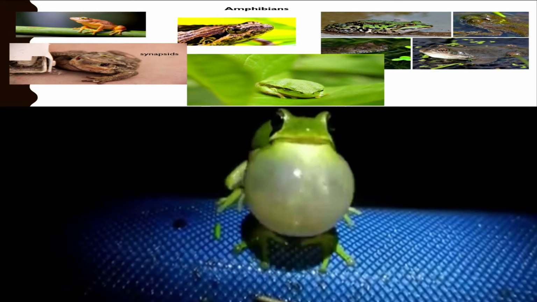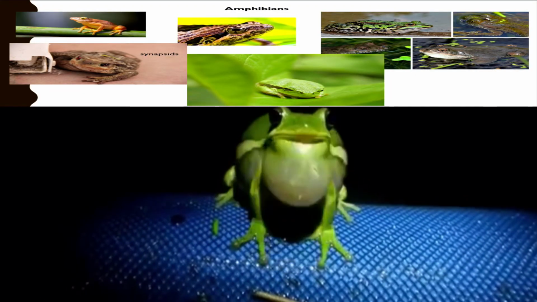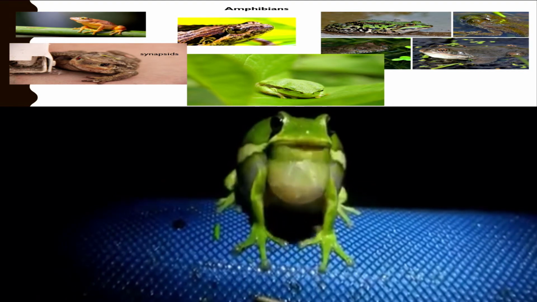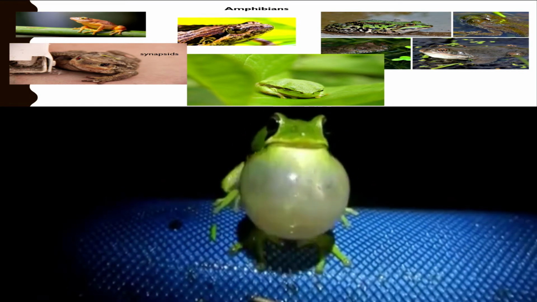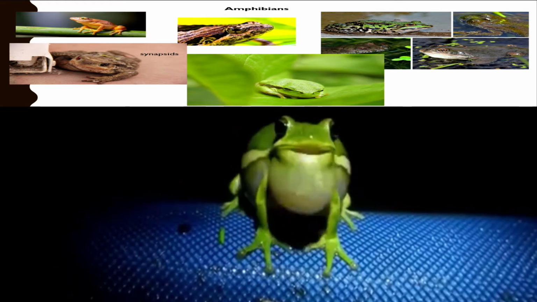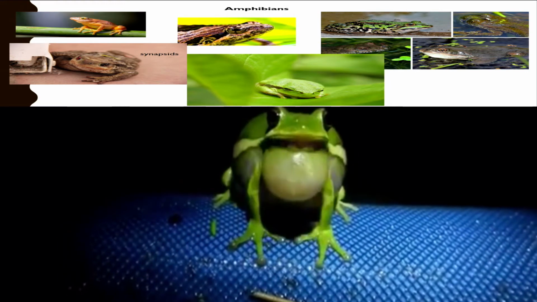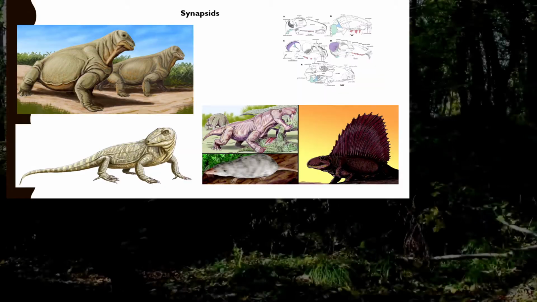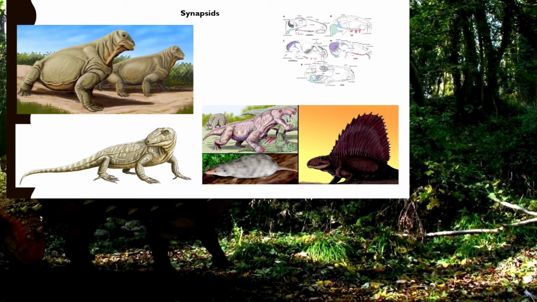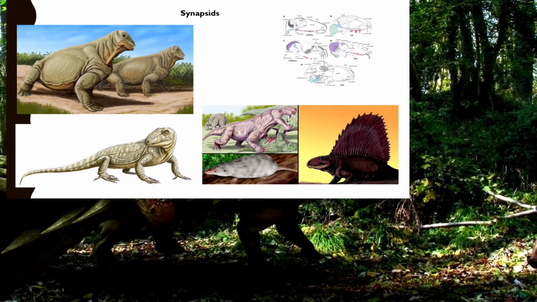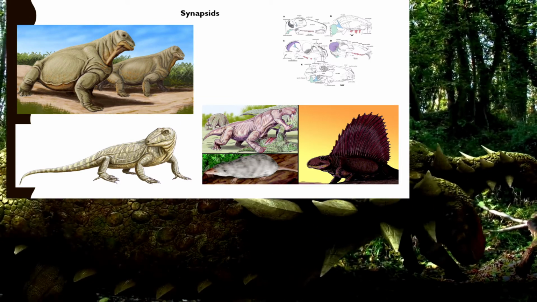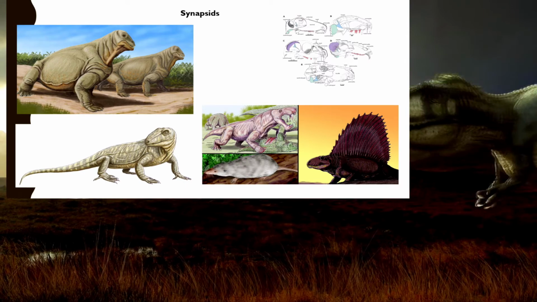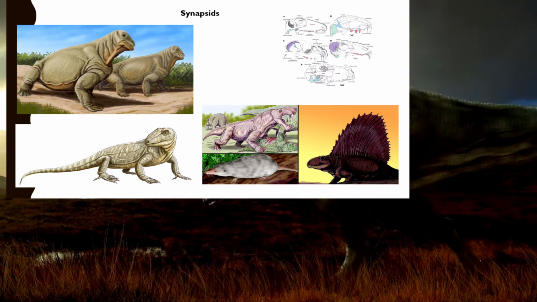Next is amphibians. We all know what amphibians look like, and the most common is the frog, and we have that depicted here. We also have some type of lizard or salamander. Next is synapsids, and these are similar to dinosaurs and rats, and we could see various depictions on this slide.